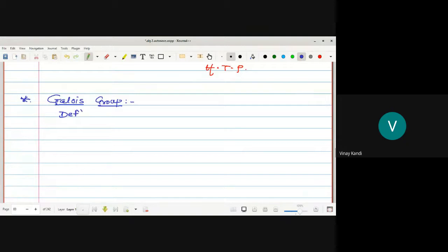Let f(x) be a polynomial in F[x], and let K be its splitting field.